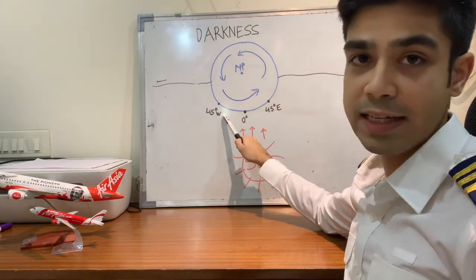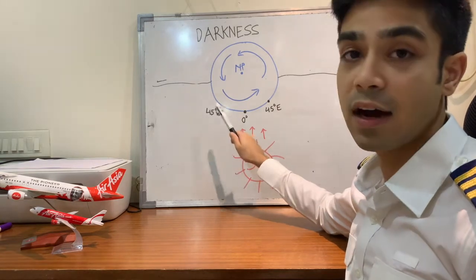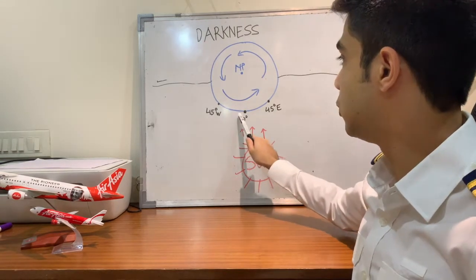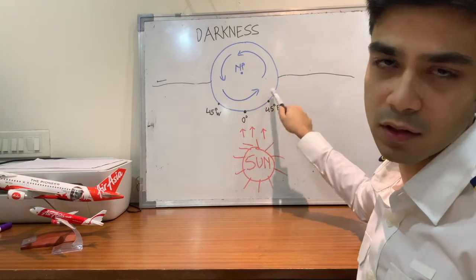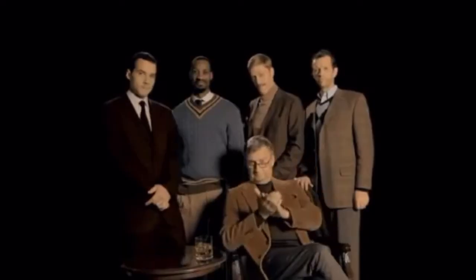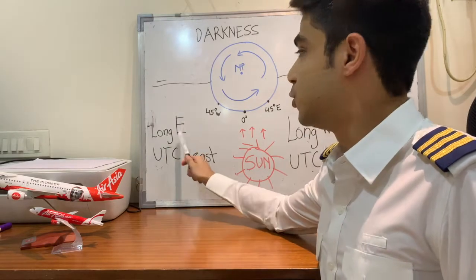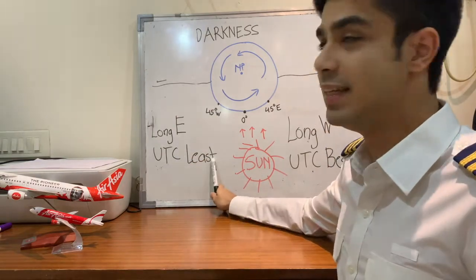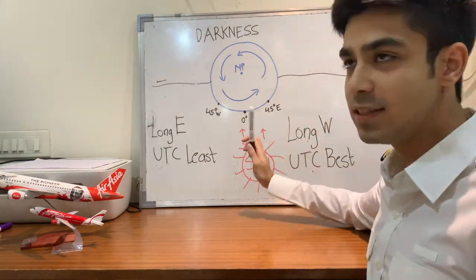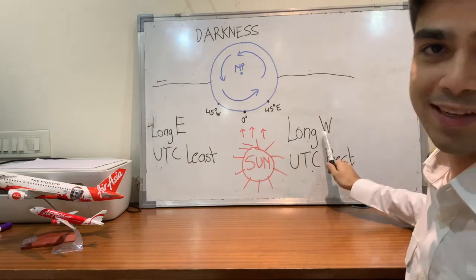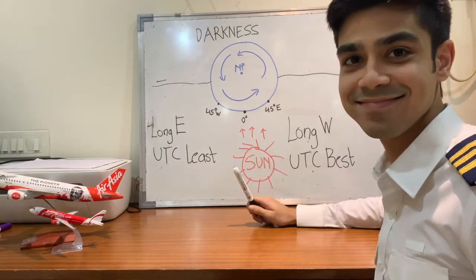And 45 degrees west is going to be 3 hours behind UTC, because as you can see, UTC is leading the way because the Earth turns anti-clockwise. This can also be remembered by: longitude east, UTC least; longitude west, UTC best.